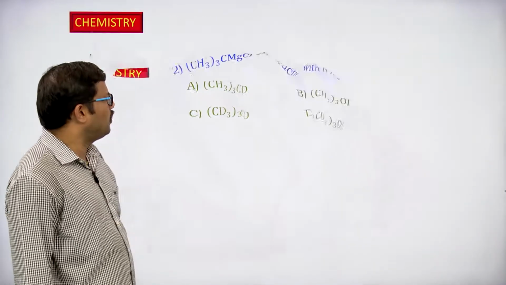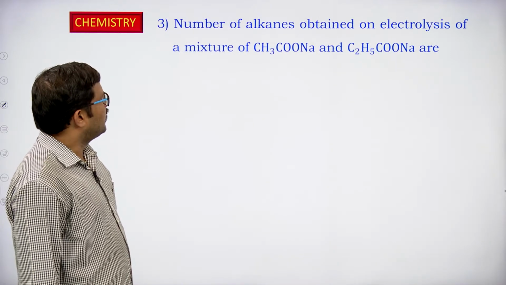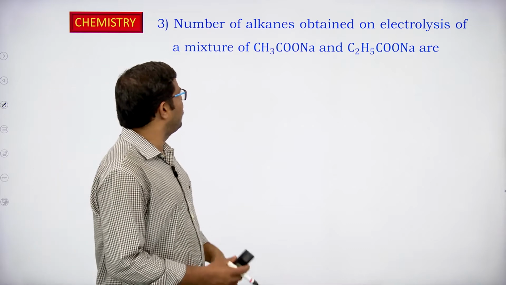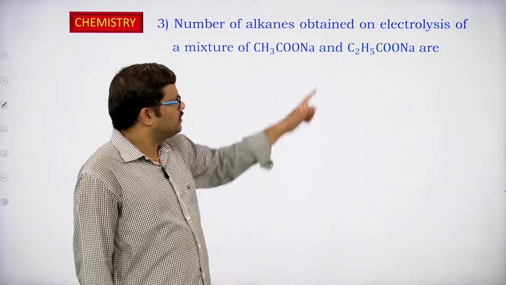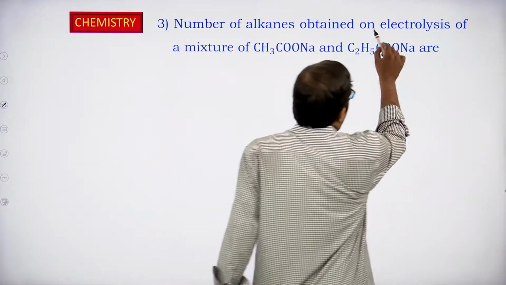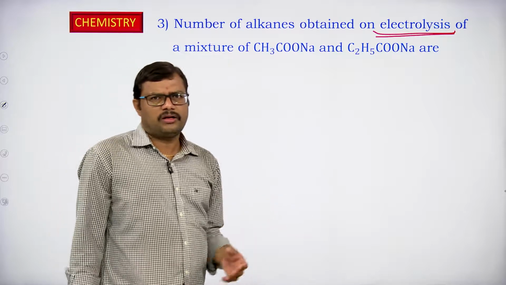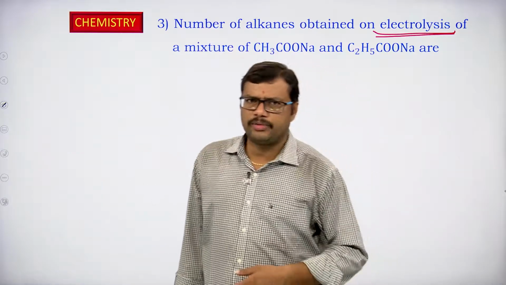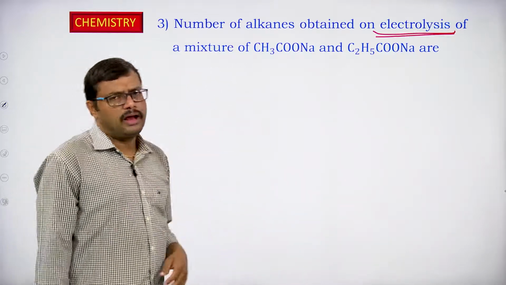Right, let us see one more. The number of alkanes obtained on electrolysis of mixture of CH3COONa, C2H5COONa. So, here the Kolbe electrolysis is carried out, and during the Kolbe electrolysis what we are going to get is the free radicals, alkyl free radicals are obtained. These alkyl free radicals will react together and we get the corresponding alkane.